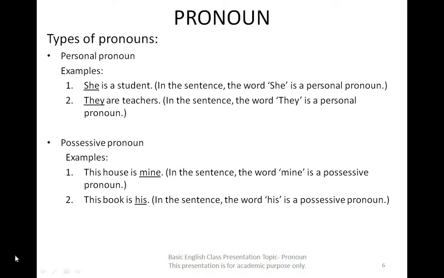Examples: 1. She is a student. In the sentence, the word she is a personal pronoun. 2. They are teachers. In the sentence, the word they is a personal pronoun.